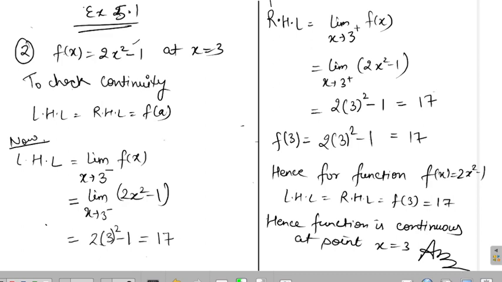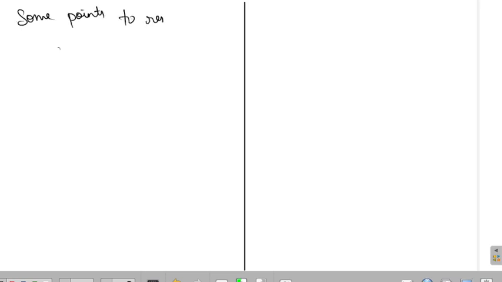One more important thing which we will note down: some points to remember about continuity. What is point number one?